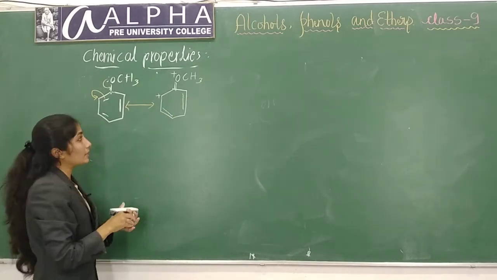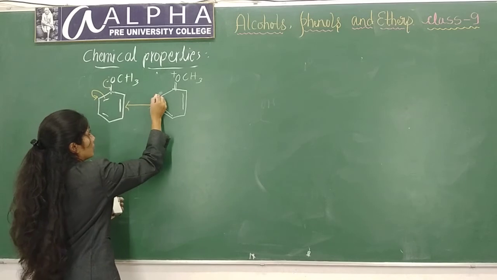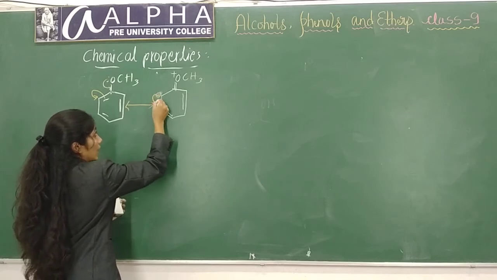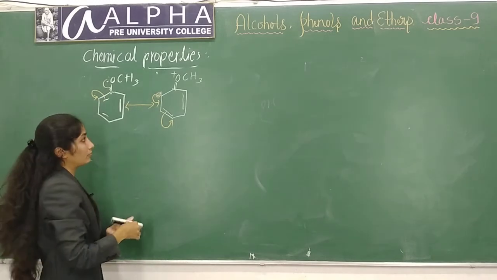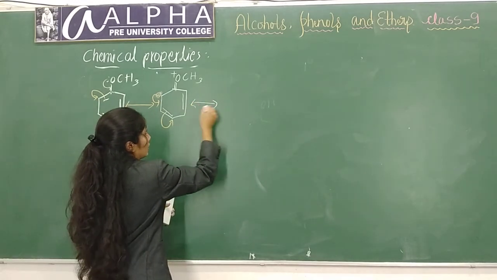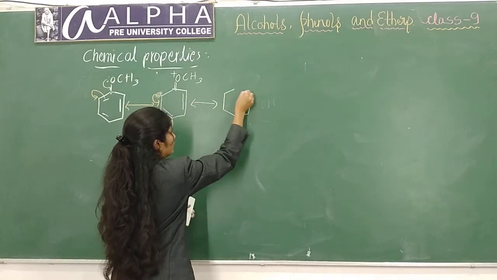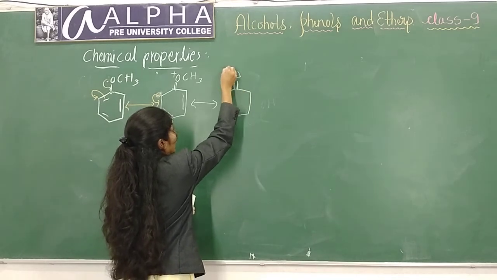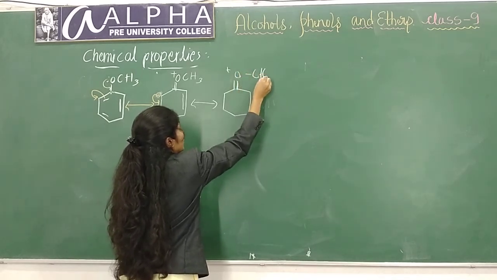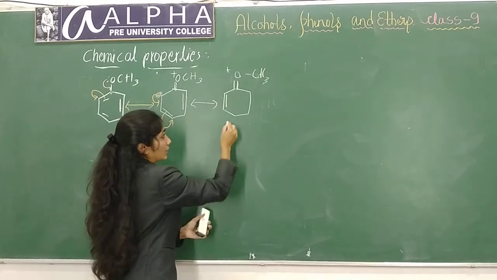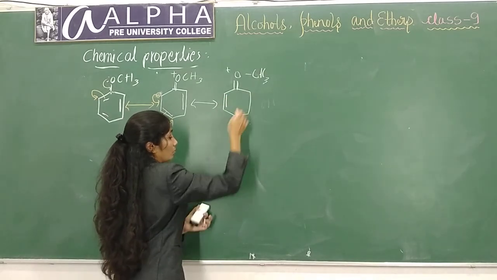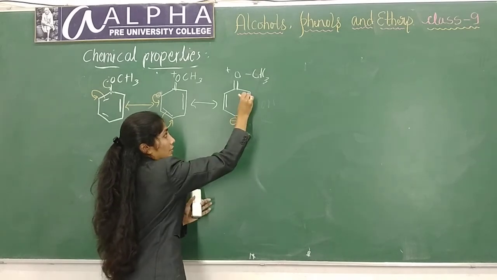In the next step, this electron will come here and this electron will move on this carbon atom, which leads to the formation of the product like this. Double bond O plus CH3. Here one bond, here negative charge, and one more bond here.